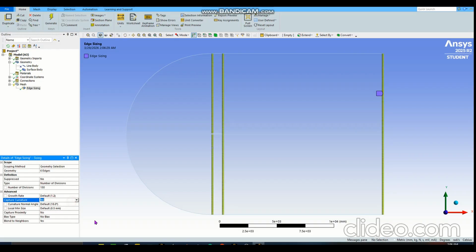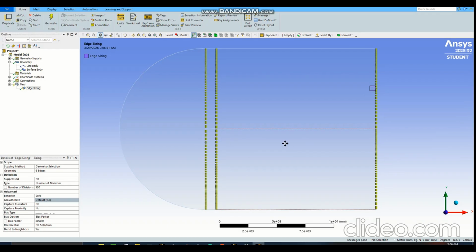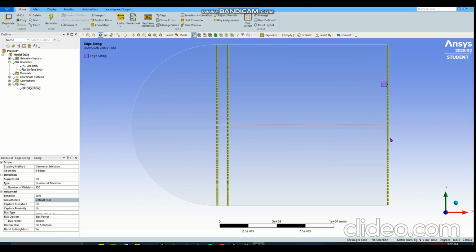Capture curvature is no. I don't want to capture this on the little corners. Let's make the behavior soft for now, for this only, because I will add too many bias. I will explain what bias is later. Click bias type. Make sure the top one is selected. And the bias factor will be 2000. If the lines are not getting smaller toward the airfoil or the airfoil domain, you need to reverse them by using reverse bias.